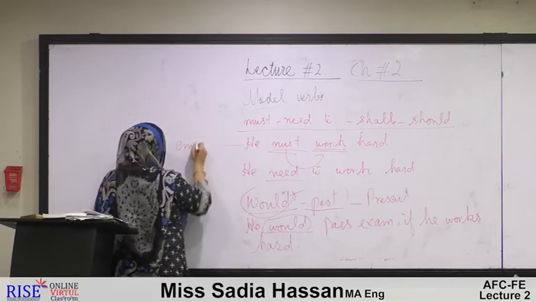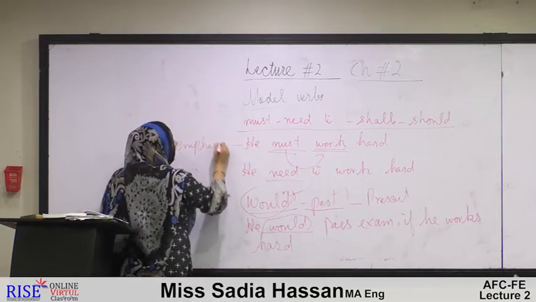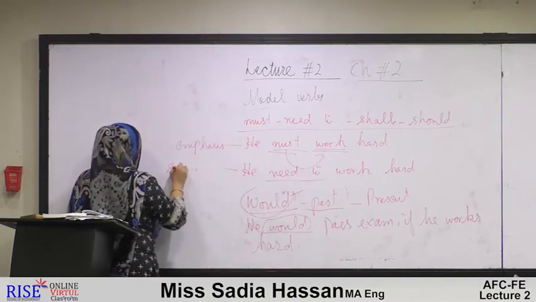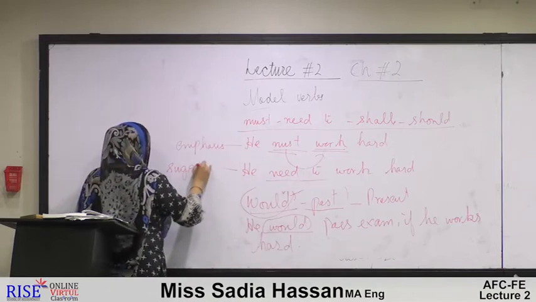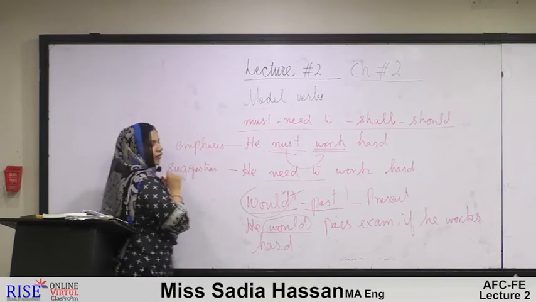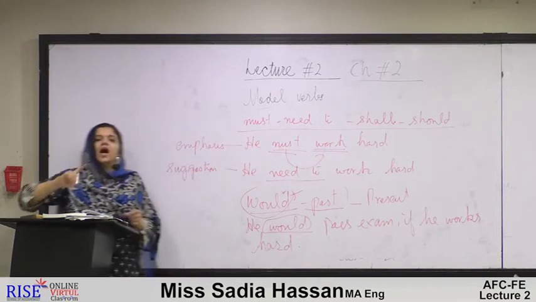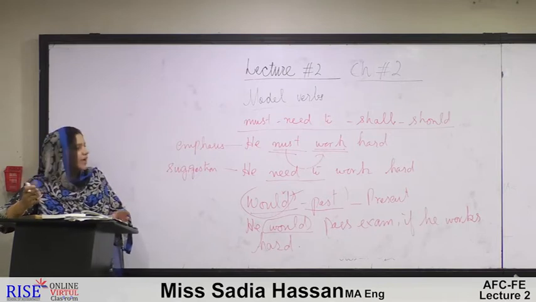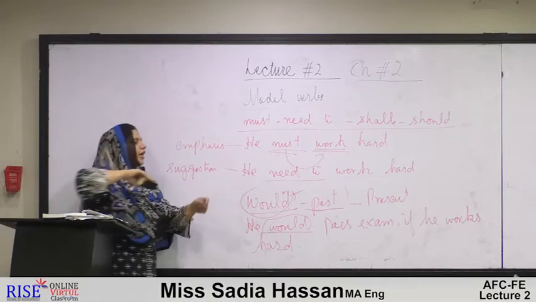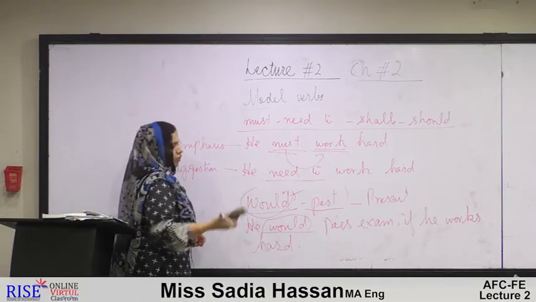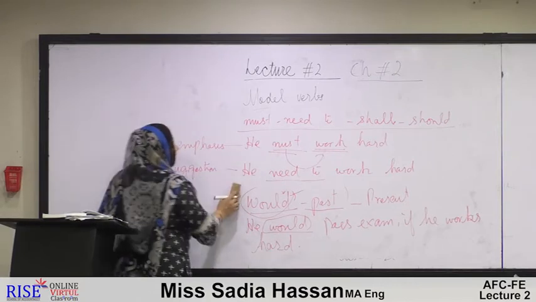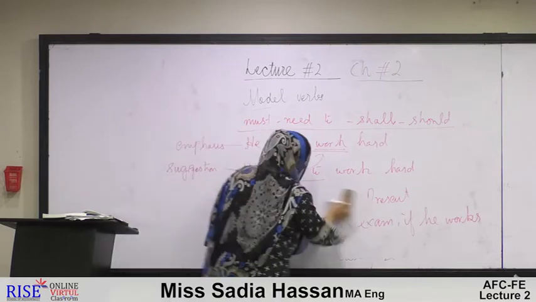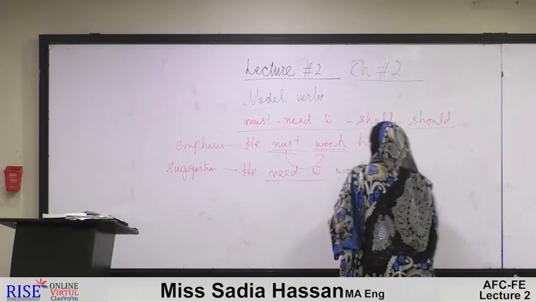Must was an emphasis. On the other hand, need to is a little suggestion. For example, we are not forcibly asked to do anything. We are being given a very light nudge to do something, like, he need to work hard if he wants to pass exam. Fine. Again, shall. Shall actually is the partner of will. Again, shall forecasts the future.